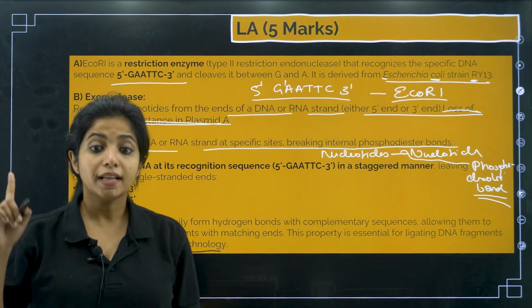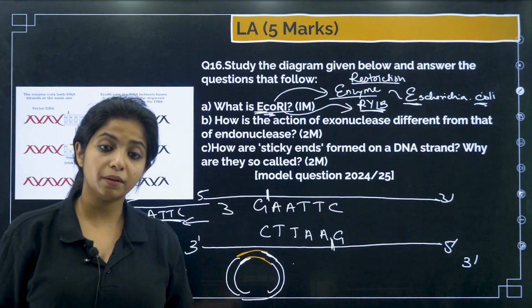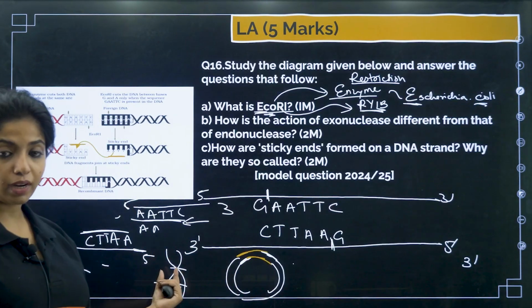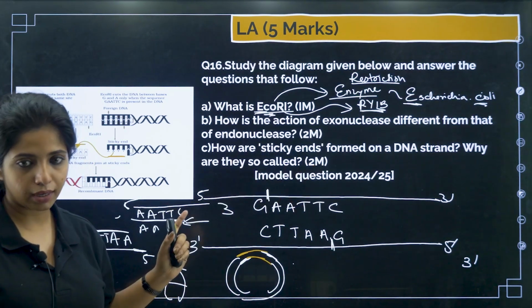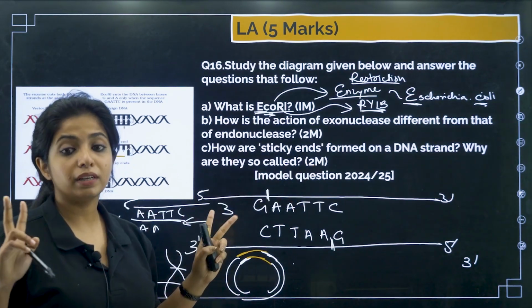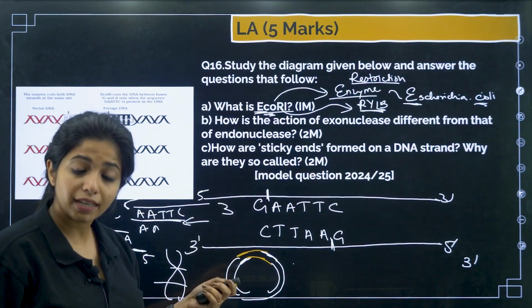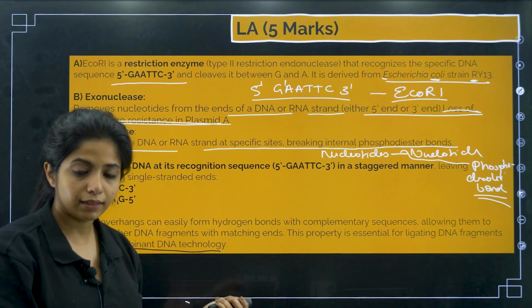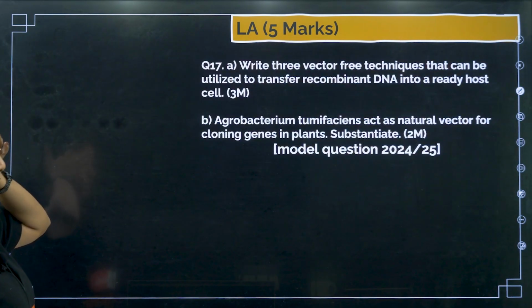So I have to make sure that I am using the same restriction enzymes both in my host and also the place where I am getting my gene of interest from. So how are sticky ends formed? Do you know that? Basically when they cut, they are going to make a staggered cut there. And why are they so called? Because they can easily form hydrogen bonds with the complementary base pairs. So that is done.